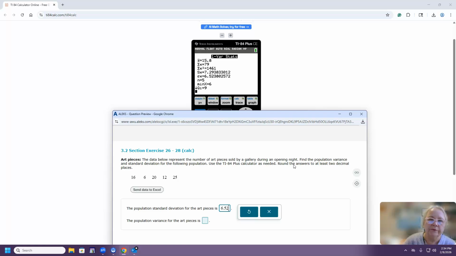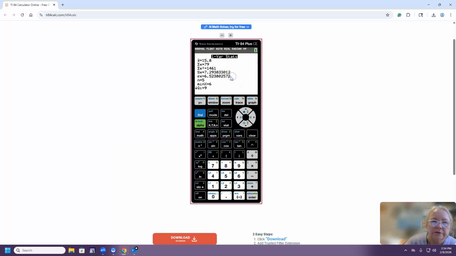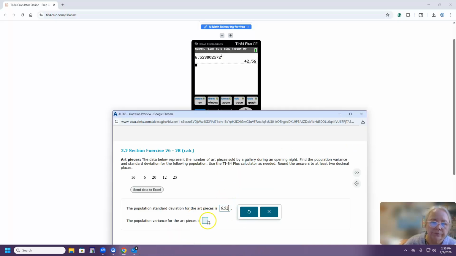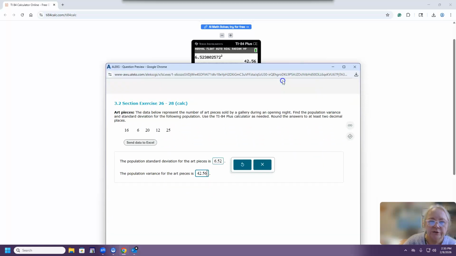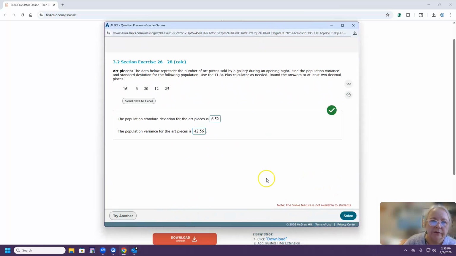I'm not sure whether we can copy here and square these numbers. We're going out of this window and we're going to square 6. I copied on paper 6.523802572. Now I copied this number and now I square. So I got 42.56. Now it's time to enter this into here in this window and check the answer. And the answer is correct.